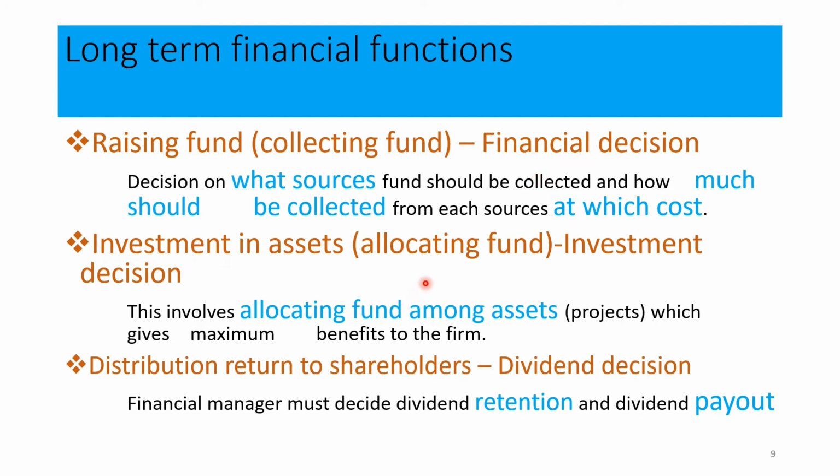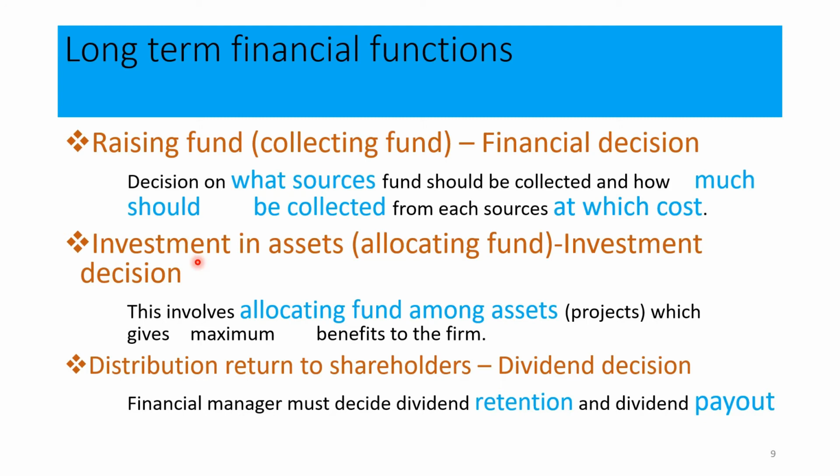When the financial manager is going to take these allocating decisions, the financial manager needs to select the project which generates higher returns. And also these returns should be more than the cost of capital or cost of funds. Otherwise, it's a loss for the business organization. Therefore, when the financial manager is going to take the investment decision, he first thinks about the project which generates higher returns for the business organization. Then he needs to think about what the cost of the funds is. The return always should be greater than the cost of the funds. Otherwise, it's a loss for the organization.